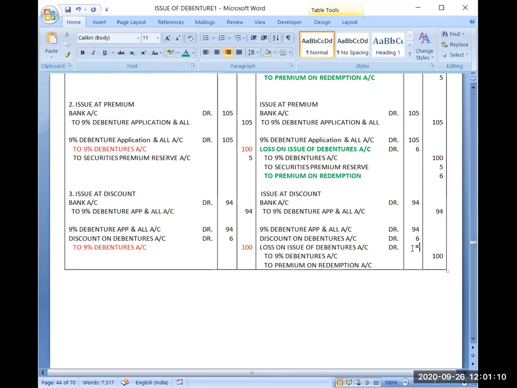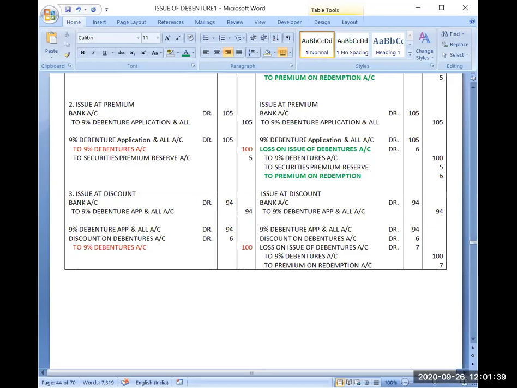You can again compare the entries on the left hand side and right hand side. Till now there is no change in the entries. But because I am redeeming at premium after 5 years, that's why ₹7 loss, because I am giving a premium of ₹7 now. So the premium on redemption may be any amount. It will be always separate from your basic entries. So fill that amount later.